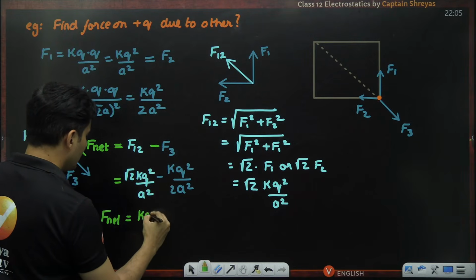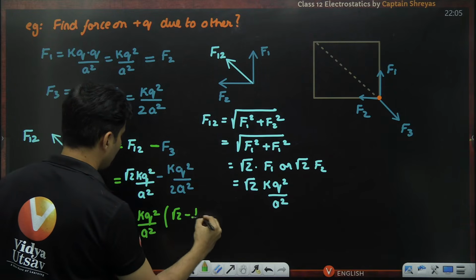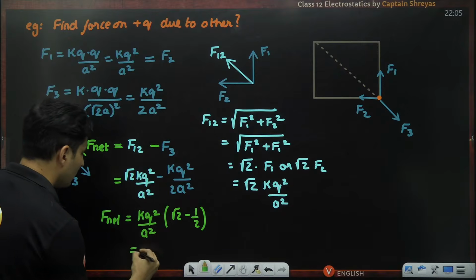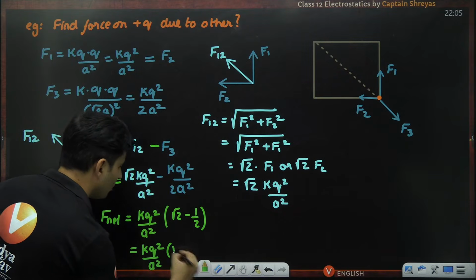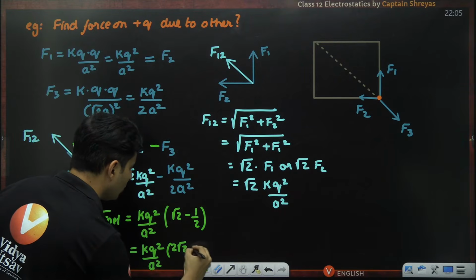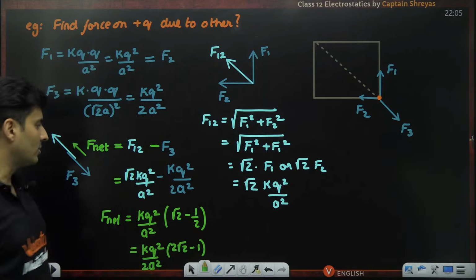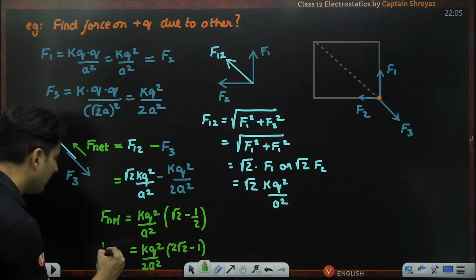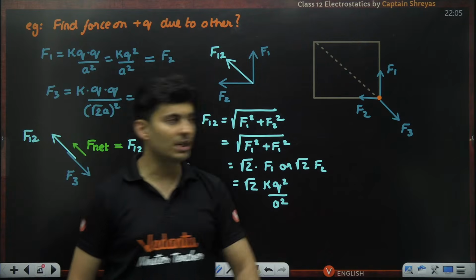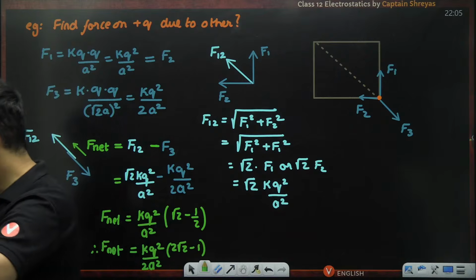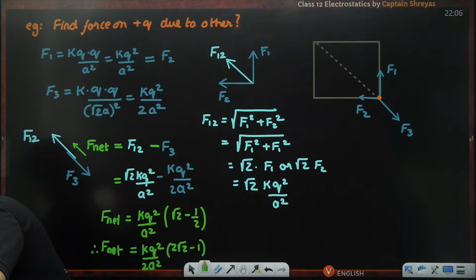So kq square by a square is common. You will have root 2 minus 1 by 2, which you can also write as kq square by a square, 2 root 2 minus 1, and this 2 will be there downstairs. That's all. That is the final answer. That is your net force acting on that particular charge. Is this absolutely clear, how to solve this kind of question?